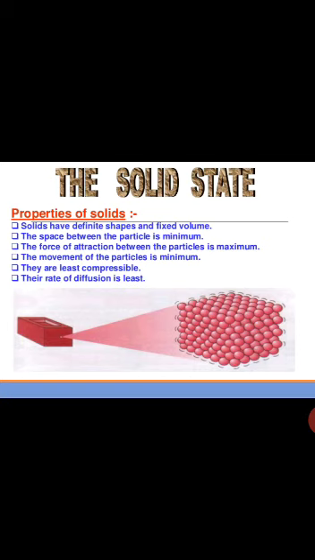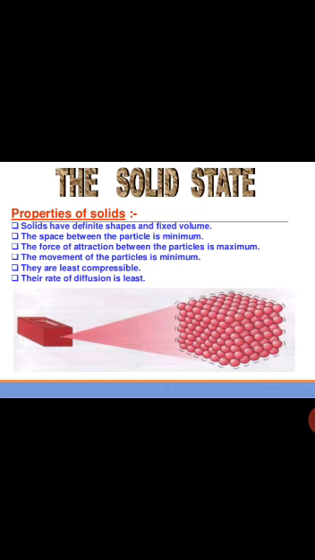Solids have definite shape and fixed volume. Some examples of solids you can see around yourself: chair, table, stone, books, pencil, paper. All these are solid, and you can see they have a fixed shape and also have a fixed volume.